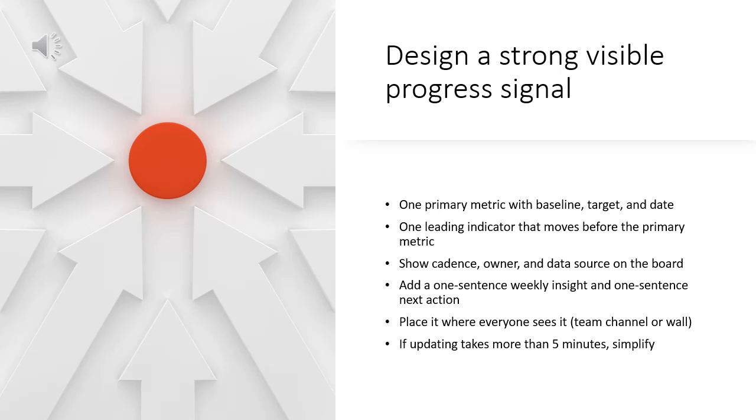Choose a signal that fits your goal and team. Use these design rules. One primary metric with baseline, target, and date. One leading indicator that moves before the primary metric. Update cadence, owner, and data source listed on the board. A one-sentence weekly insight and a one-sentence next action. Location everyone sees, such as a team channel or wall. If the signal takes more than 5 minutes to update, simplify it.